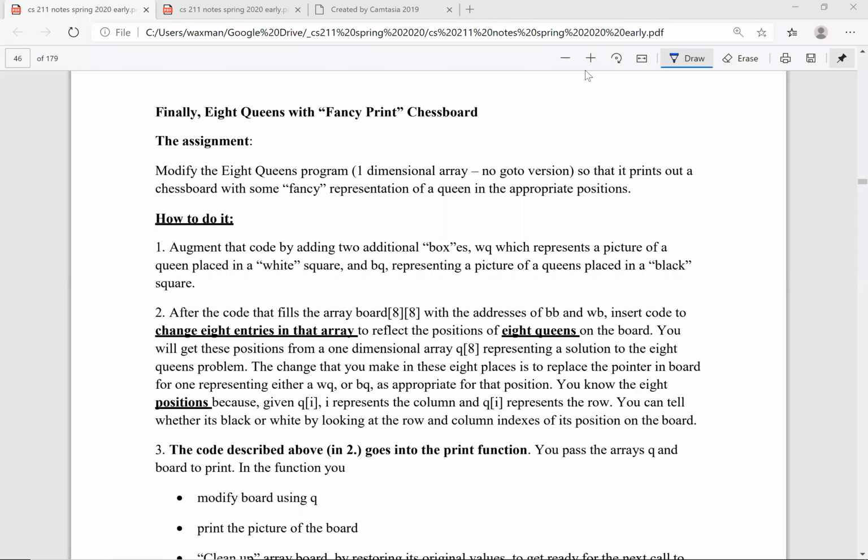Okay, now we're ready to print the board. So how are we going to do that? The basic idea is the following. We already have a program that prints the chessboard, but we want to print the chessboard with the chess pieces in it. So where does the information about the chess pieces come from?